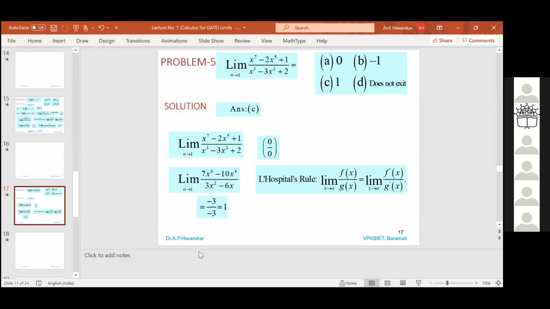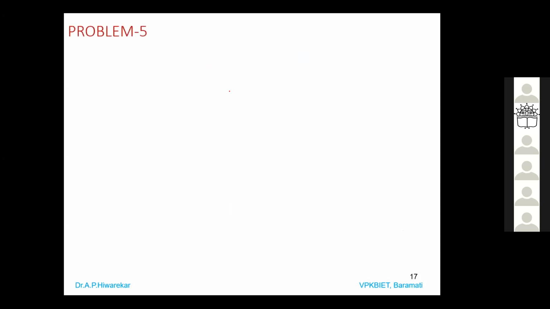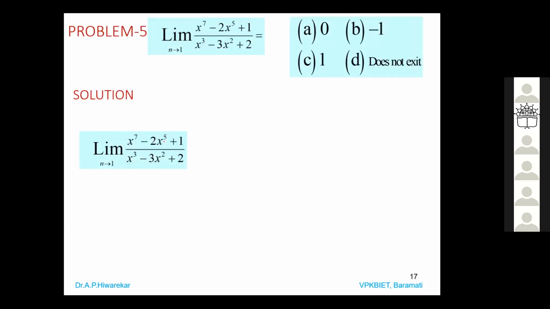So I hope we are with this problem. Okay. So this is the problem: x power 7 minus 2x power 5 plus 1 divided by x cube minus 3x square plus 2 as x tending to 1. So observe what type of limit we have. When x tending to 1, you will get 1 minus 2 plus 1, so that gives 0. Denominator, you will get 1 minus 3 plus 2, that gives 0. So it is in the 0 by 0 form.